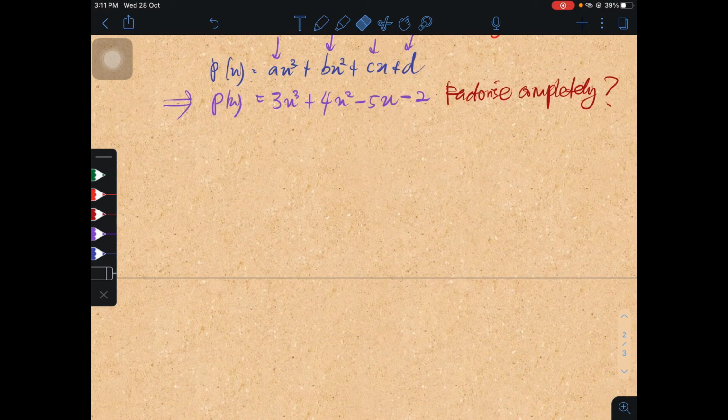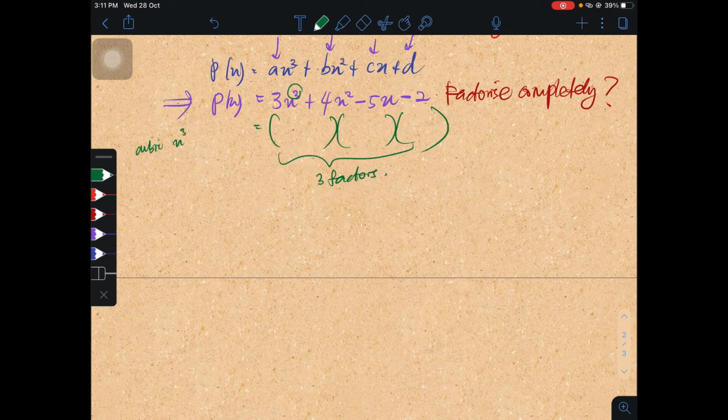If you have watched my previous video, I taught how to get factors. I taught how from a cubic we can get 3 factors. This is what we call 3 factors. Why 3 factors? Why 3 brackets? Because it is cubic. Cubic, you know, is x cube.